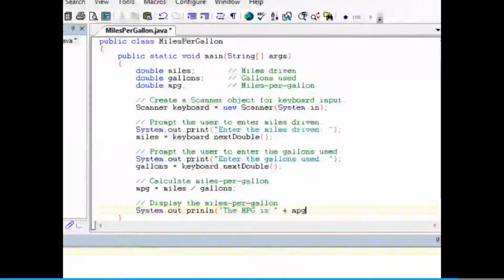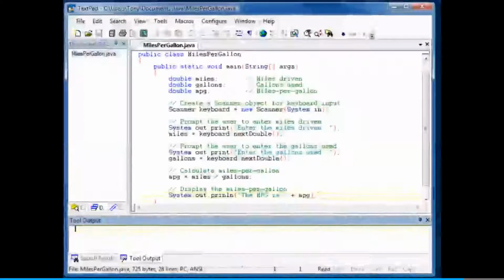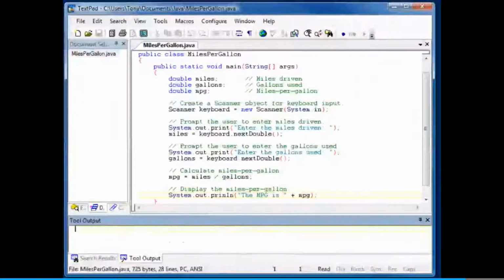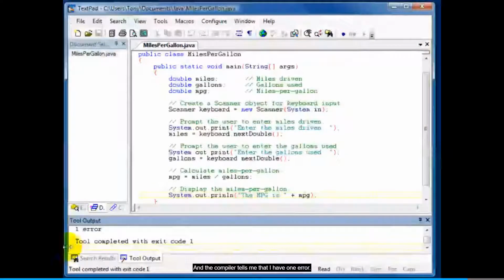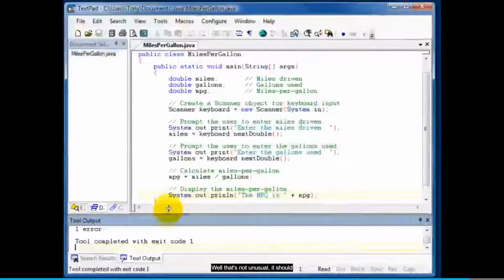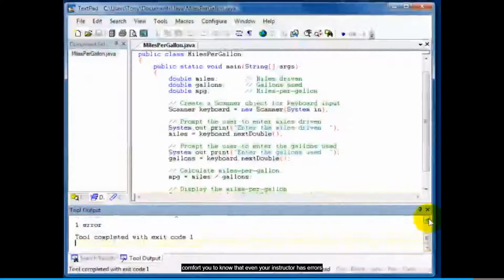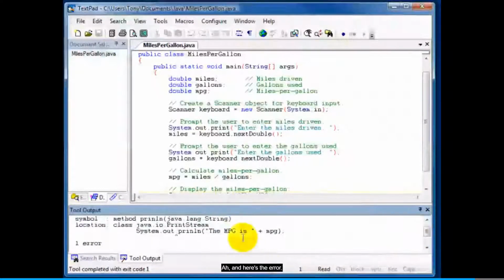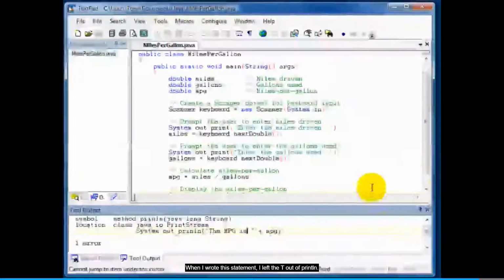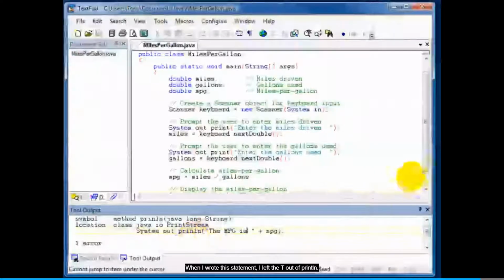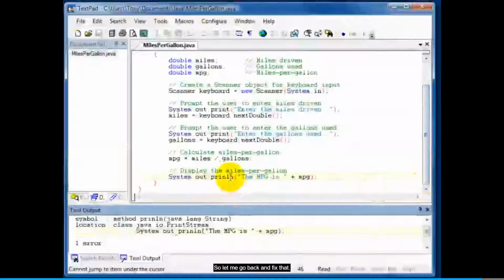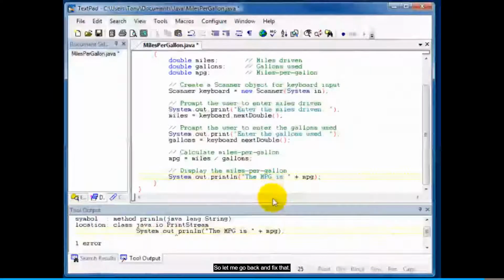Okay, well, I think we can try the program out. First, I'll compile the program. And the compiler tells me that I have one error. Well, that's not unusual. It should comfort you to know that even your instructor has errors in programs from time to time. And here's the error. I don't know if you caught that when I wrote this statement. I left the T out of println. So let me go back and fix that. System.out.println.